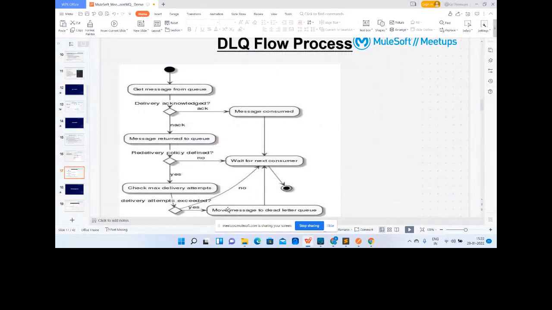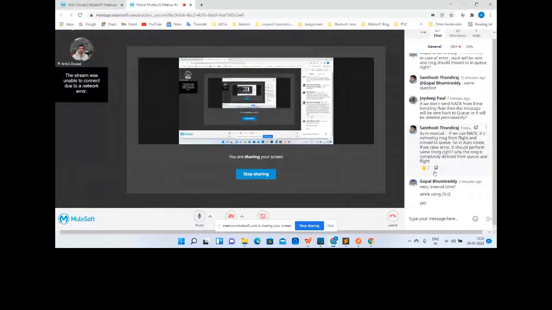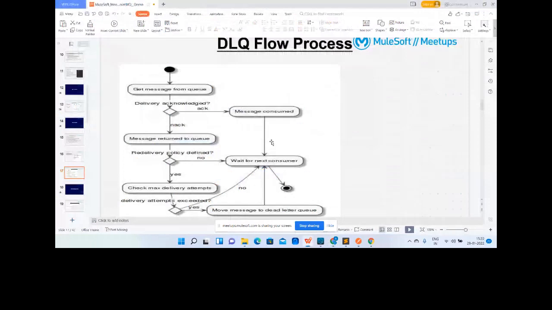As soon as the message comes back to the queue, it will check whether the attempt has been done. If it is not, it is again sent back for further processing to the Mule application. There is no time for retry. Yes. Any other question, guys? Or DLQ is clear?